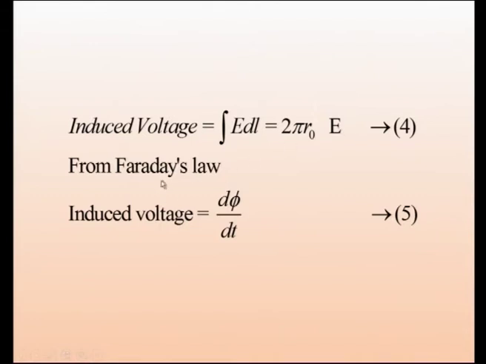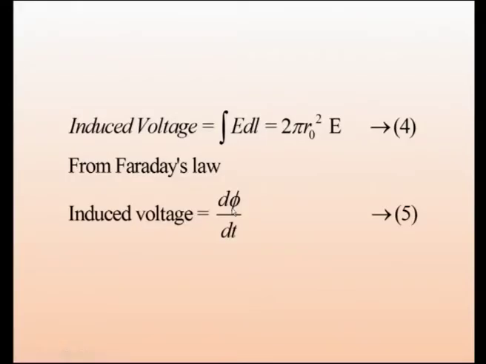From Faraday's law, induced voltage equal to d phi by dt, that is Faraday's law, the rate of change of flux. Now, I can equate these two. Keep in mind this expression, the next expression we will be writing.